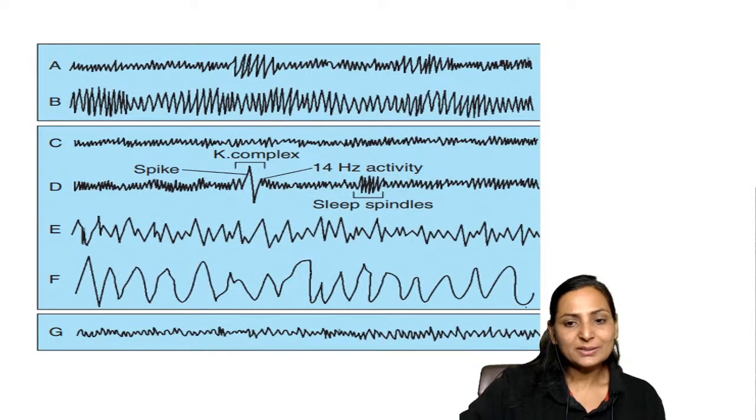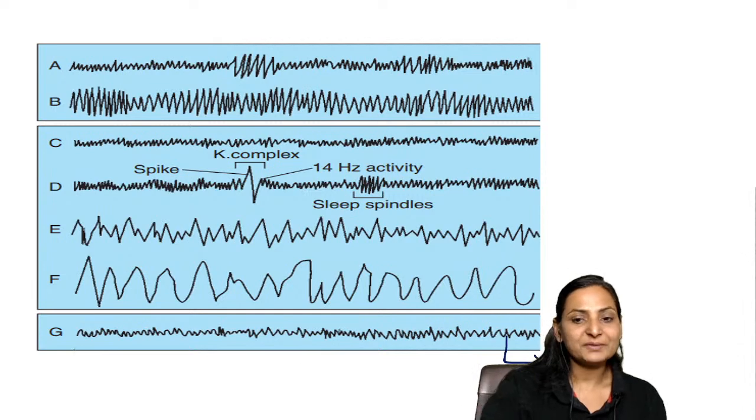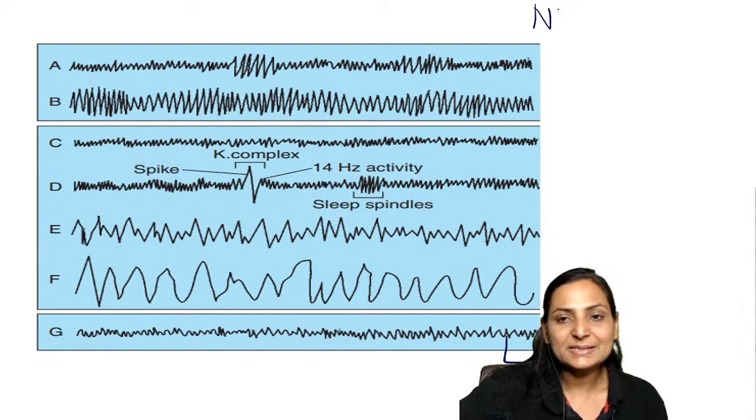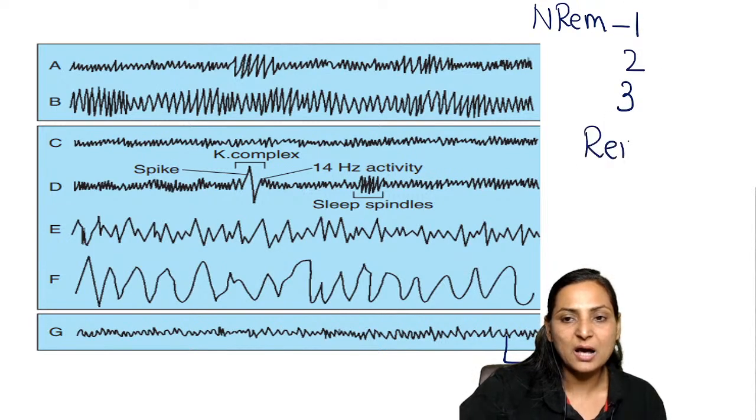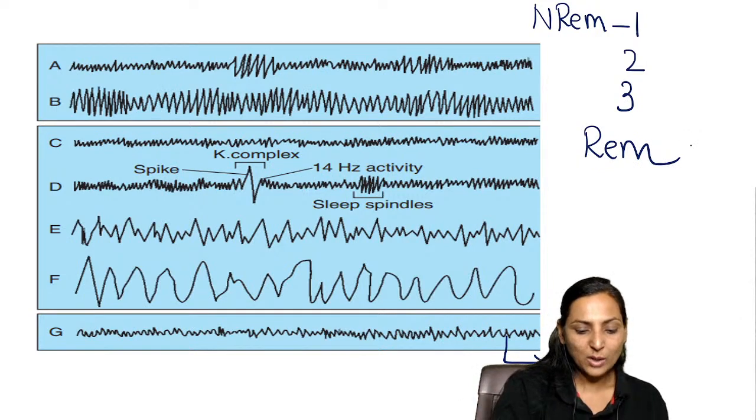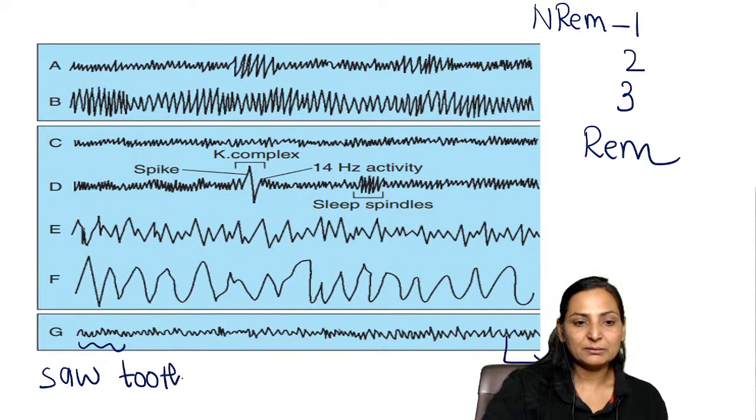Okay? Now, what is this? And you will get this in which type of sleep? Is it NREM, stage 1, stage 2, stage 3, or is it REM? What is this? This is EEG, that is electroencephalogram. This is typically called the sawtooth pattern.